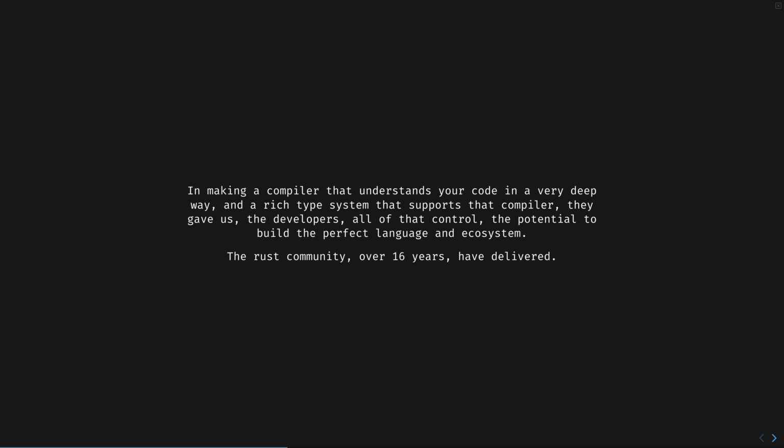In making a compiler that understands your code in a very deep way and a rich type system that supports that compiler, they gave us, the developers, all of that control, all of that potential to build the perfect language and ecosystem. The Rust community, over 16 years, has delivered.